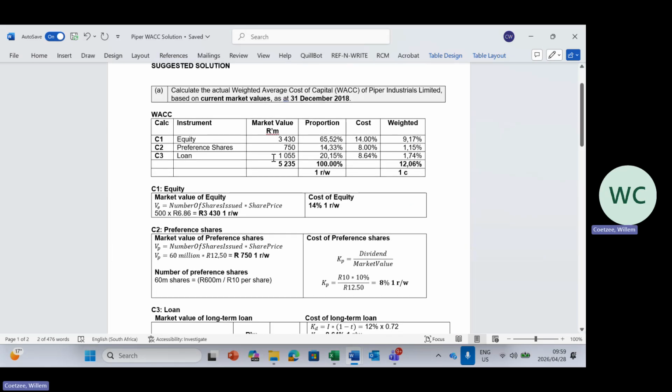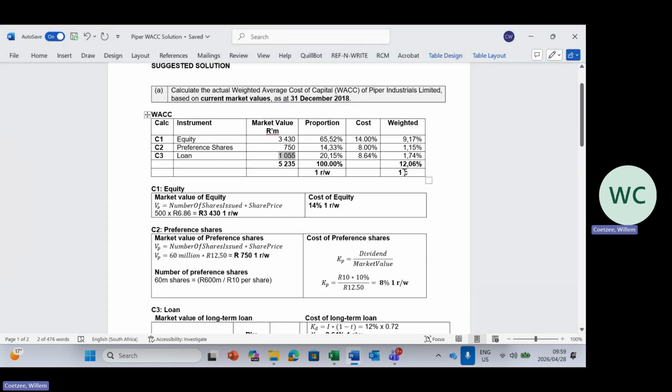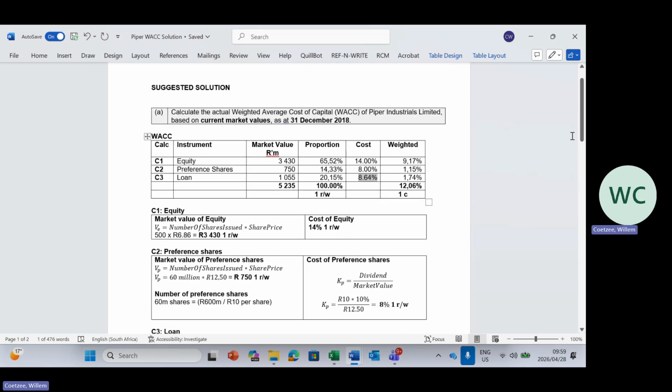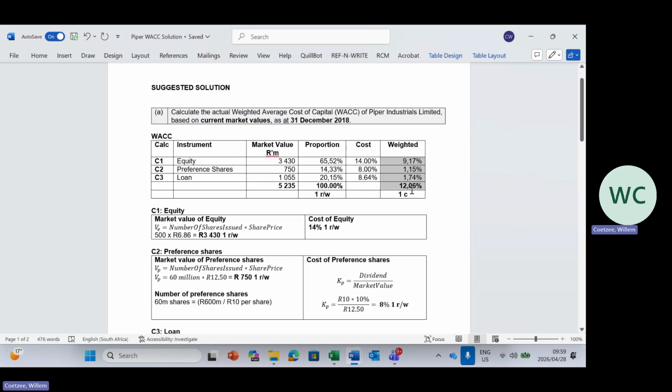So here's our market-related market value, our future. You see 1055. Currently we have it at 950, because that is the book value. A market-related rate differs from this. Then the cost of the loan, you see that 8.64%, that is 12% after tax. Remember, for a loan we get a tax deduction, so it's after tax. Don't miss out on the easy marks, making sure that this adds up to 100 and that you have weighted these calcs. Easy, nice way to start to get 14 marks in an exam or in a test.